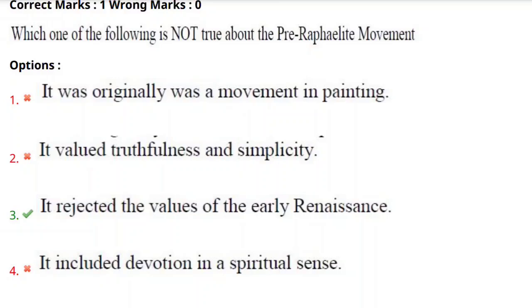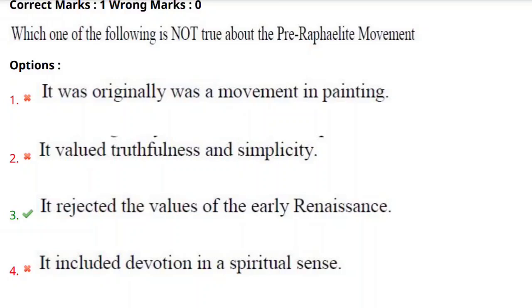Here they are asking what is not true about the Pre-Raphaelite Brotherhood movement. First it started as a movement in painting. Later it spread to other forms of art like poetry. So it originally started as a movement related to painting. So the first option is true, and it valued truthfulness and simplicity.